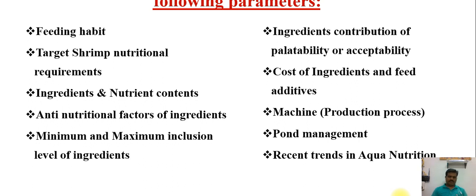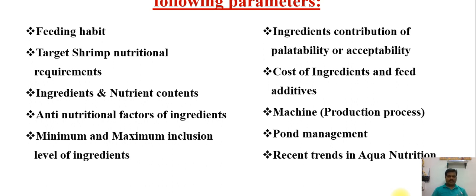We need to use fish meal, squid meal, fish protein concentrate, then prawn head meal. These are the animal sources. Then plant sources means soya, DRB, broken rice, then rapeseed. These are the ingredients commonly used in shrimp feed formulation.